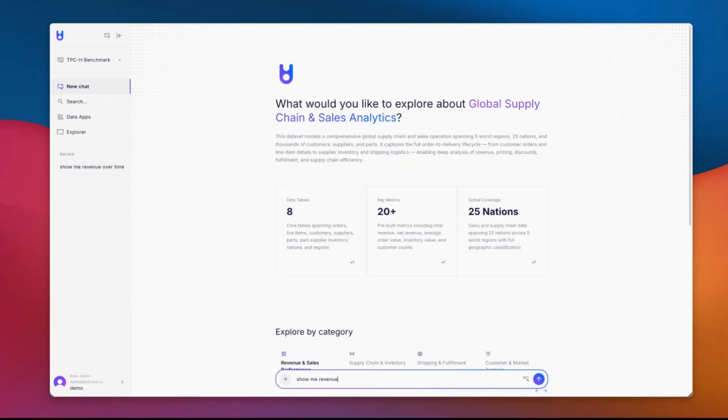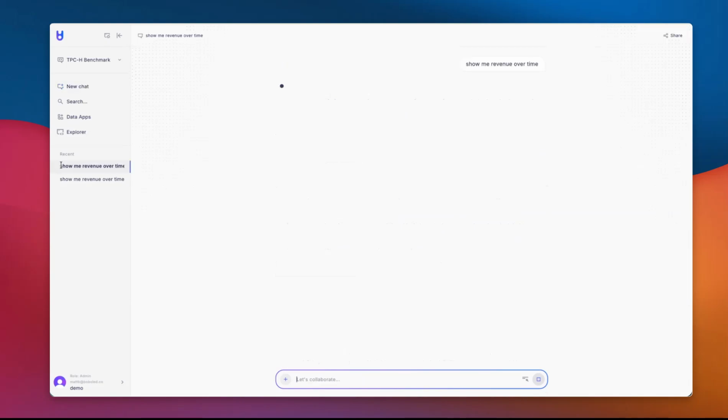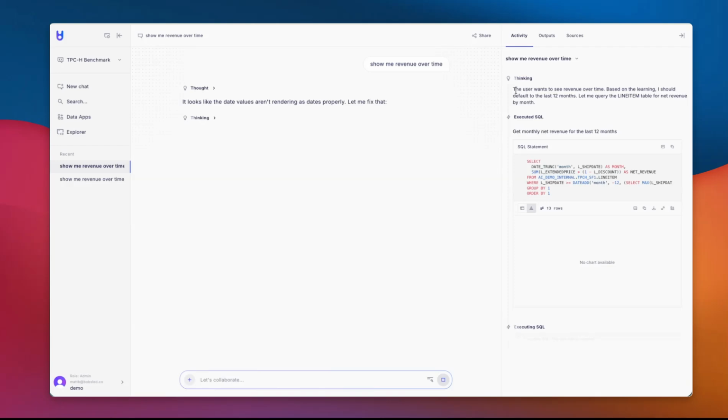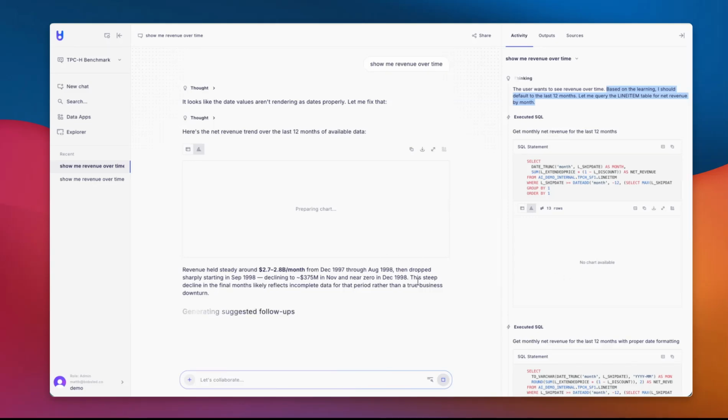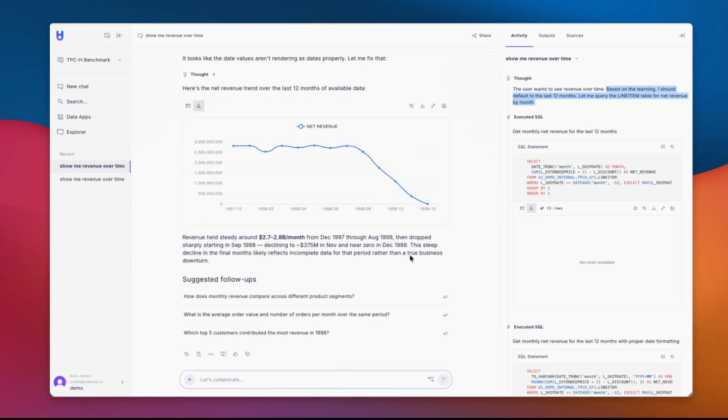Show me revenue over time. So as the system starts processing this question, and I expand the breadcrumb trail, I can see here that it even picks up on the learning we've just recently submitted. This is fantastic because it's showing a live evolution, a change to this context layer that's present minutes after the feedback was given with a simple button click from an administrator on the back end. So this is an example of a user-driven feedback point.